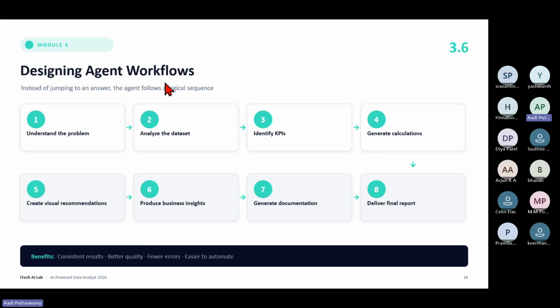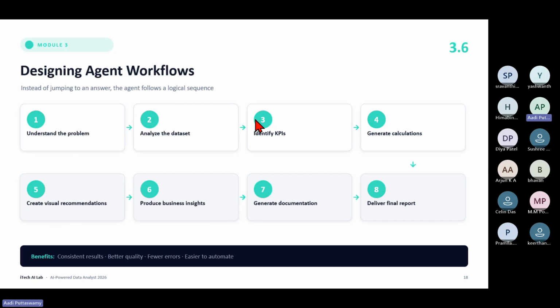Design agent workflow. So what are workflows? Workflows are nothing but the instructions I give, one by one, step by step, on what it has to do. Say, understand the problem. This is the workflow. Then I'll say analyze the data set, identify the KPIs, generate calculations, then deliver the final report, generate documentation, produce business insights, and create visual recommendations.